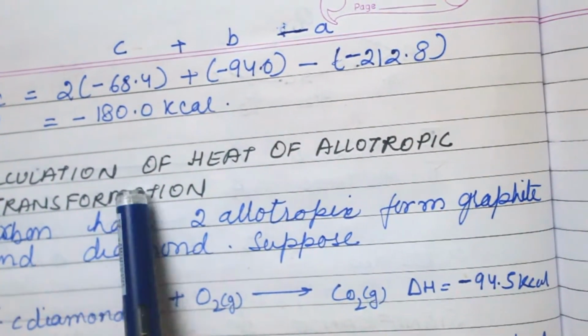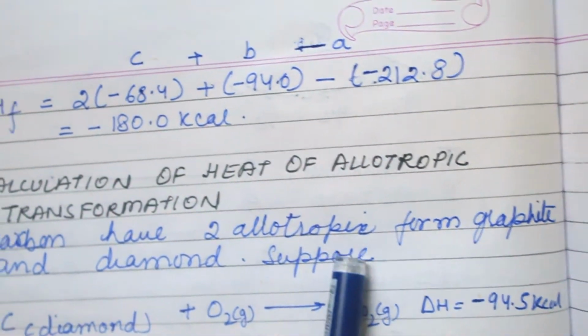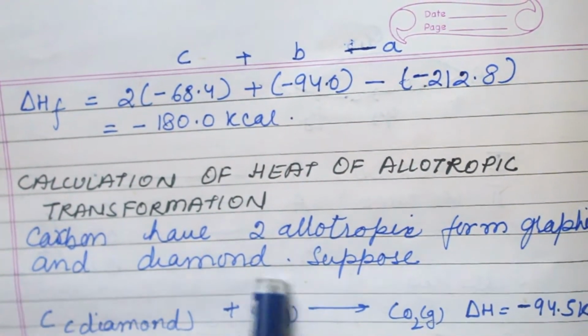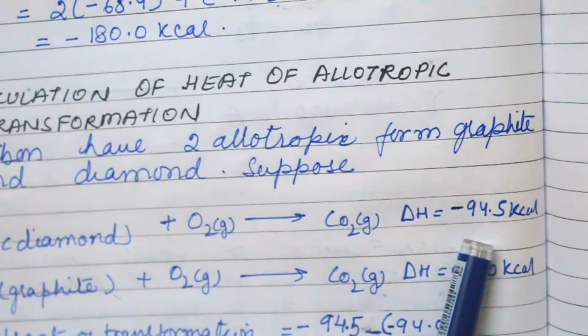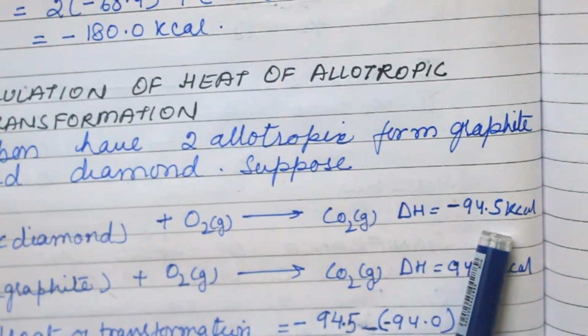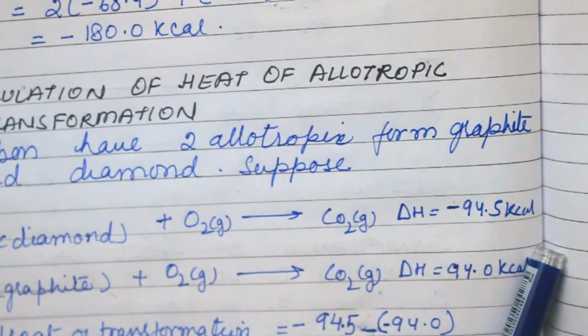Now next is calculation of heat of allotropic transformation. Carbon has two allotropic forms, graphite and diamond. Suppose diamond reacts with oxygen to form carbon dioxide. Heat is evolved, that is why the enthalpy is minus 94.5 kilocal.